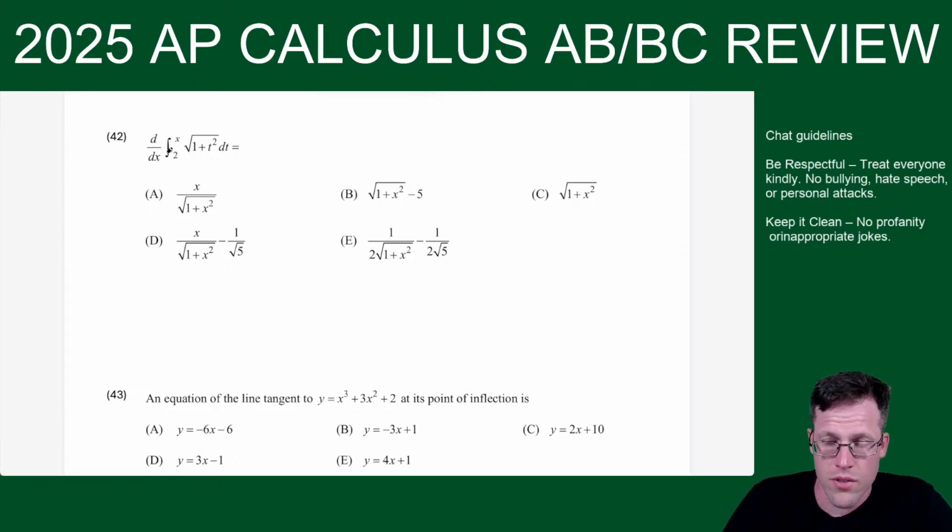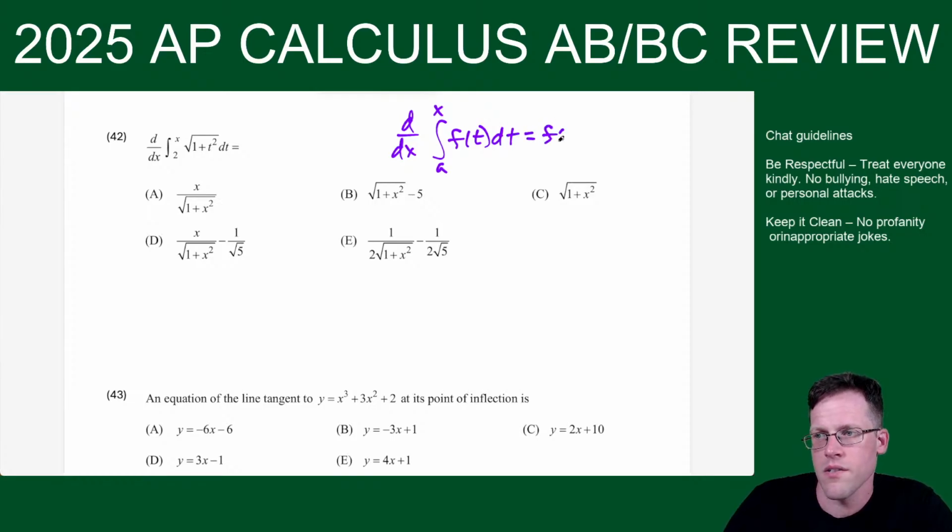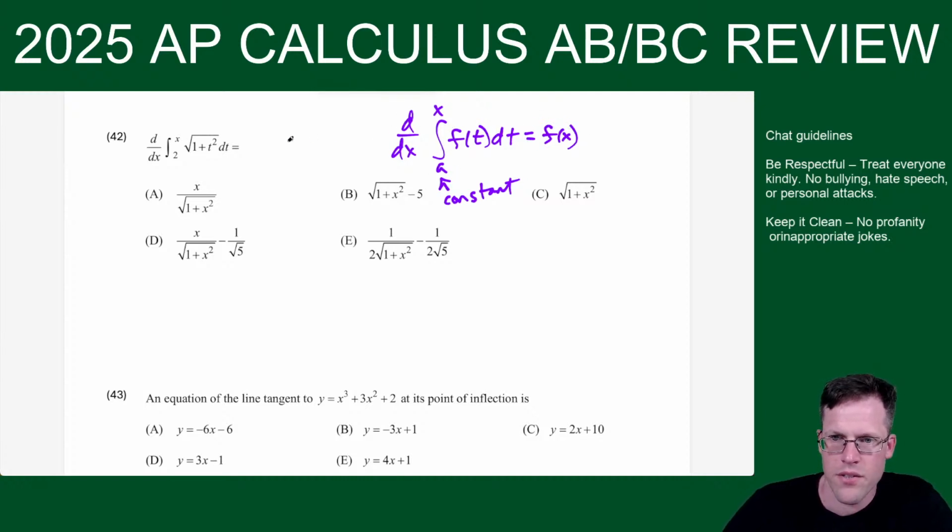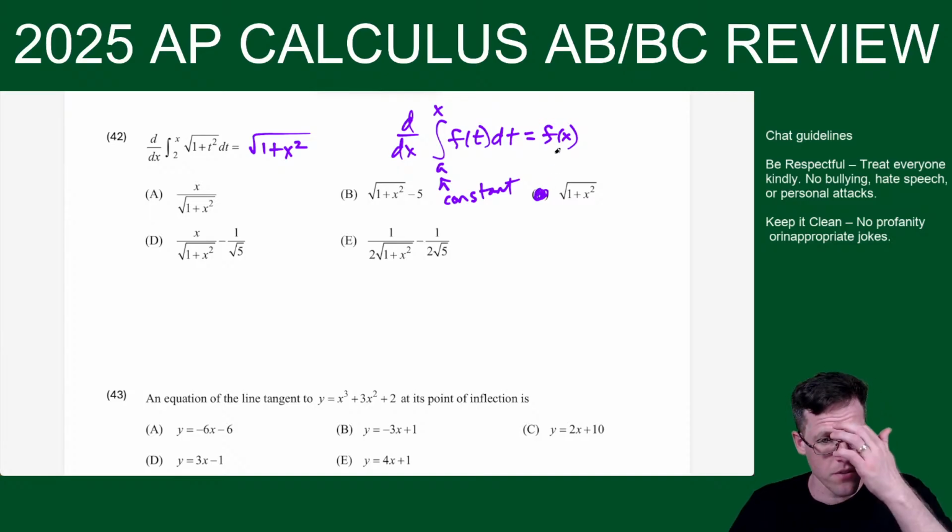Okay, so here, just know this one. The fundamental theorem of calculus. This is the name. The class is called AP Calculus, right? So we should know the fundamental theorem of calculus. Basically, when you take the derivative of an area function from some constant to x, the derivative and the integral cancel and just give you f of x. So here, this is just the square root of 1 plus x squared. So choice C. So easy, it's difficult.